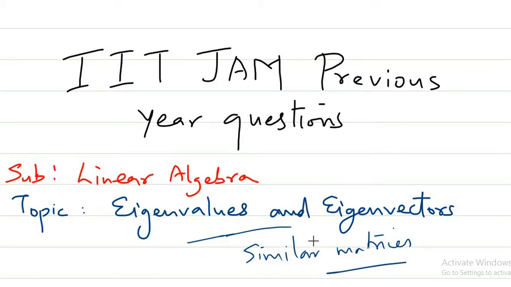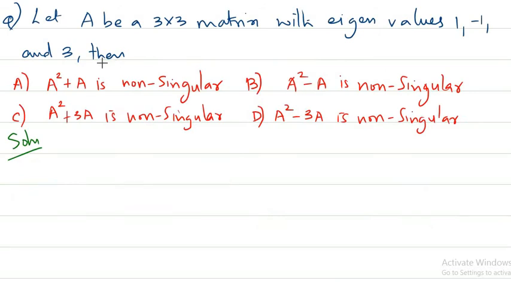Okay, so let us move on to the problems. So here we have a problem in which we are given A is a 3 by 3 matrix with eigenvalues 1, -1 and 3. Then we are asked which of the following statements are true. That is, A square plus A is non-singular, A square minus A is non-singular, A square plus 3A is non-singular, and A square minus 3A is non-singular.